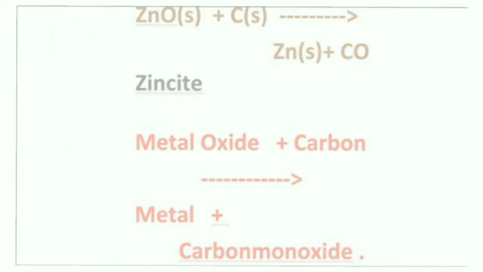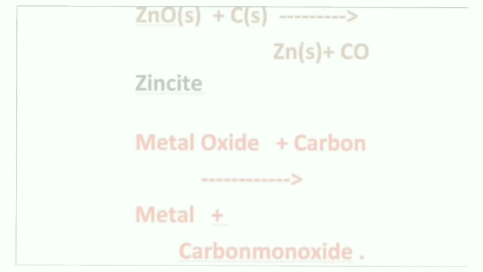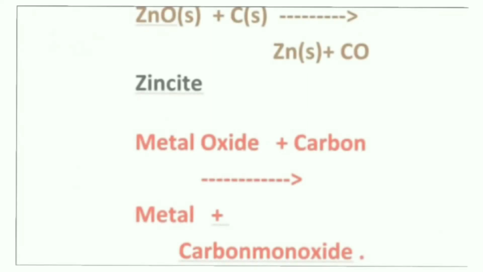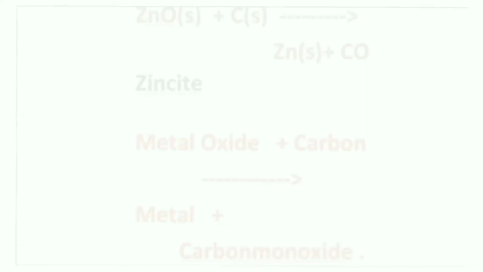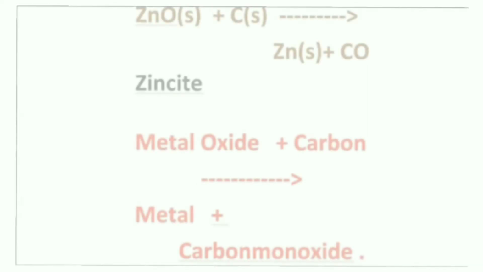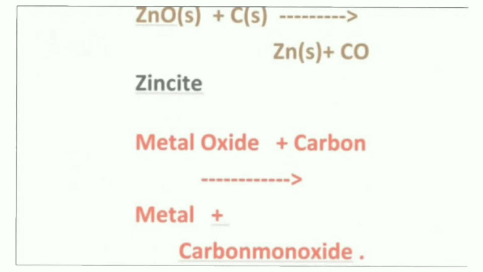Let's see the example of zinc oxide, that is named as zincite. In the presence of coal or coke it gives the metal zinc plus the release of carbon monoxide. Let us see some more examples for a little clarification of this conversion of a metal oxide to the metal.